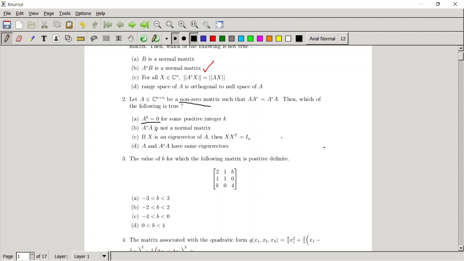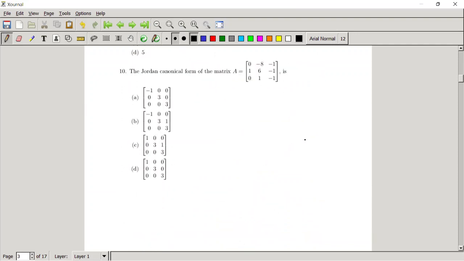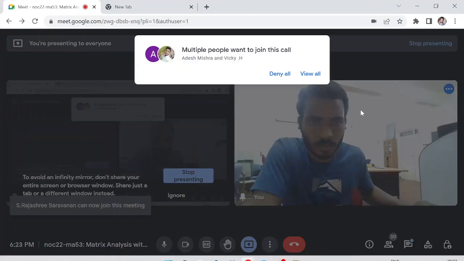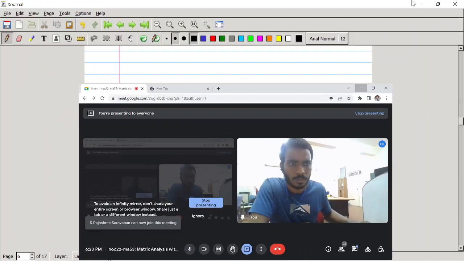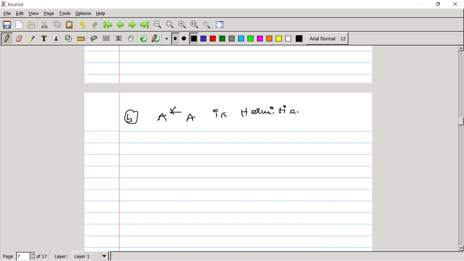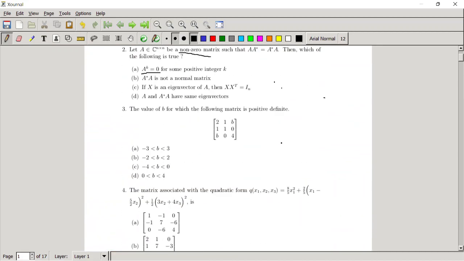In the second option, A star A is not a normal matrix. Actually, somebody asked this as a doubt in the first problem. A star A is a Hermitian matrix, so it is trivially a normal matrix. In option B, A star A is Hermitian, which implies A star A is normal. But the option says it is not normal. So that option is also not correct.